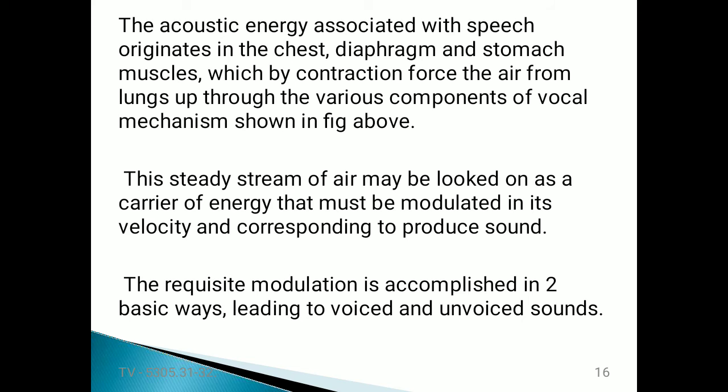It means that while we are trying to speak, our chest muscles, diaphragm and stomach muscles contract, and the air from the lungs goes up through the various components of the vocal mechanism, as shown in this figure.